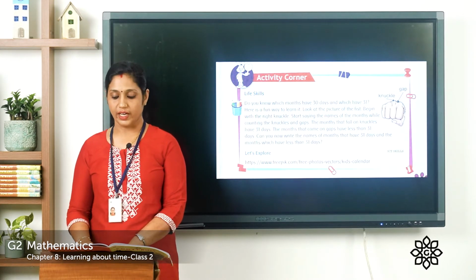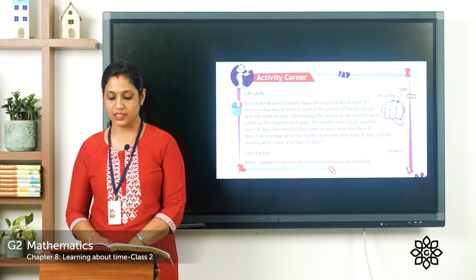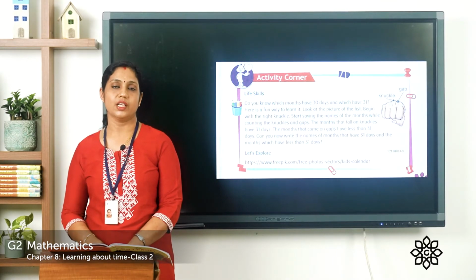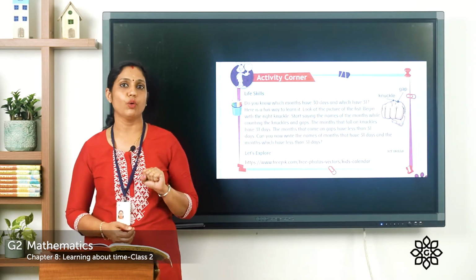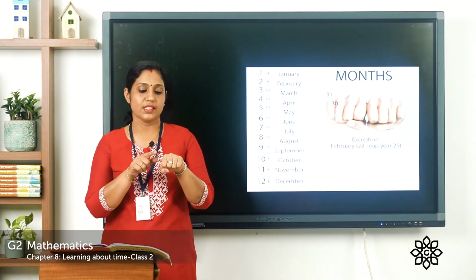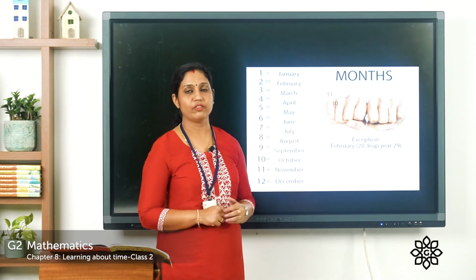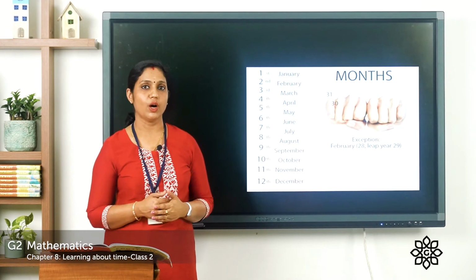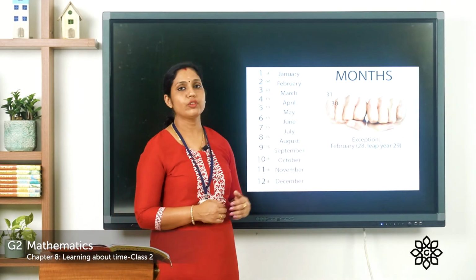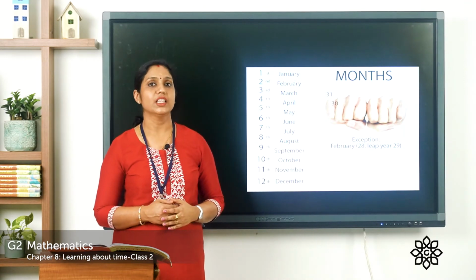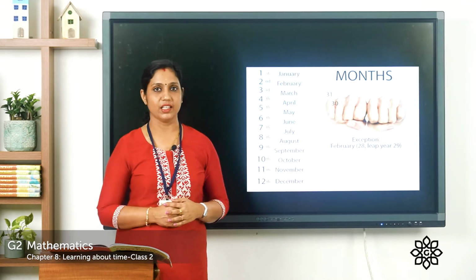Can you now write the names of months that have 31 days and the months which have less than 31 days? So it's an interesting activity for you to do. For doing this, you can fold your palm like this, and this is the knuckle. That is, this is the knuckle, and in between the two knuckles we have the gap. So by doing this, when we count, we can find out the months of the year. When it is on the knuckle, we should understand that that month has 31 days, and when it comes on a gap, it has less than 31 days.